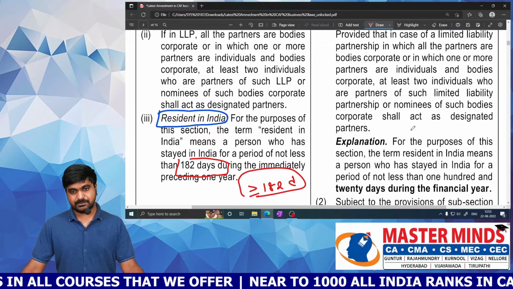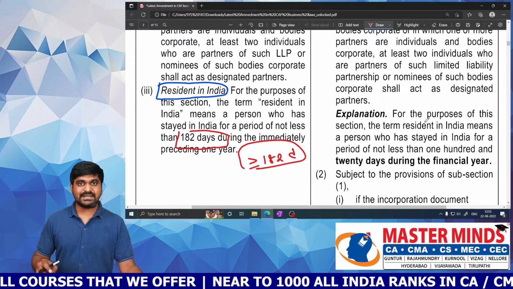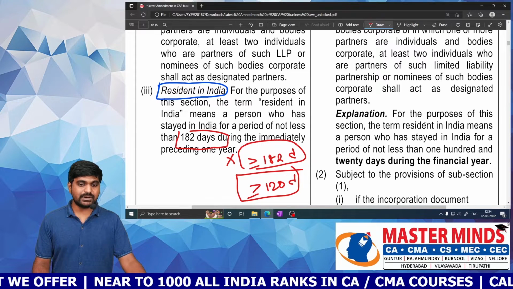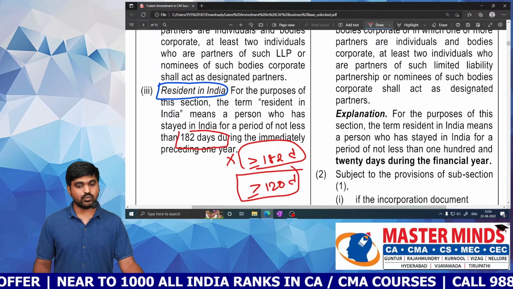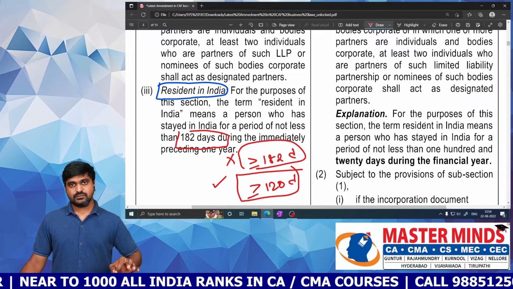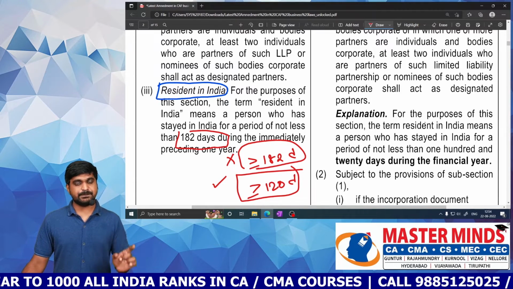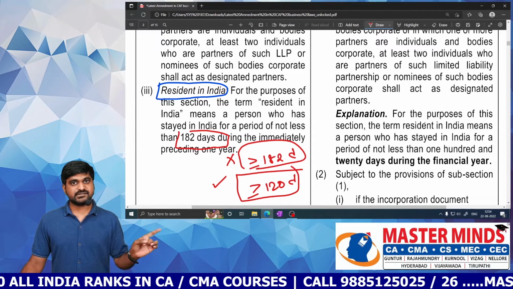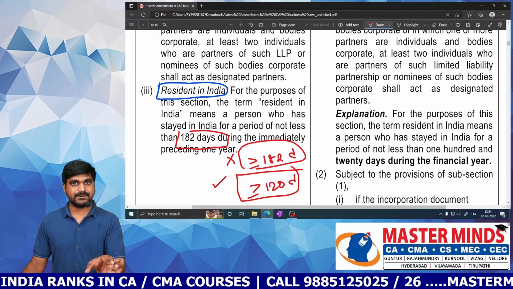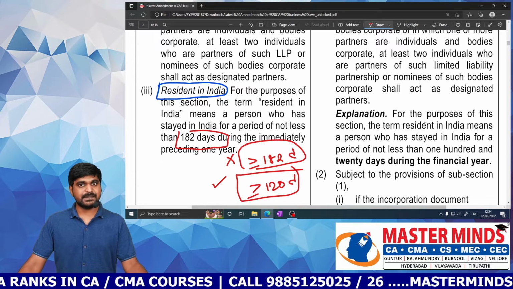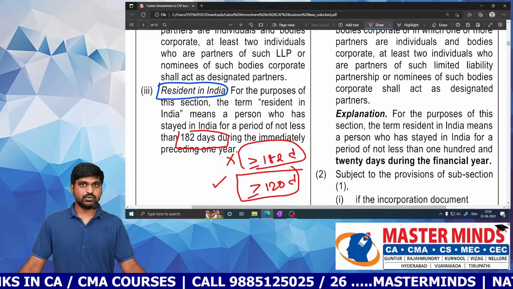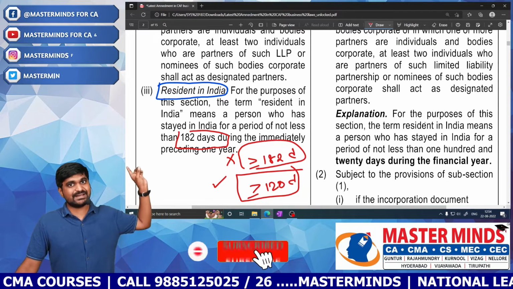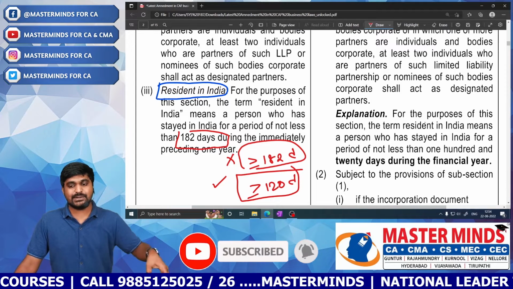But now there is an amendment. So now it is not 182 days, it is 120 days. So now there is no need to follow the 182 days rule. Now follow the 120 days rule. So now any person who stayed in India for a period not less than 120 days in the preceding financial year, that person must be there in every LLP. So every LLP must contain a partner like this who stayed in India for a period not less than 120 days. Previously it was 182 days, but now it is 120 days.